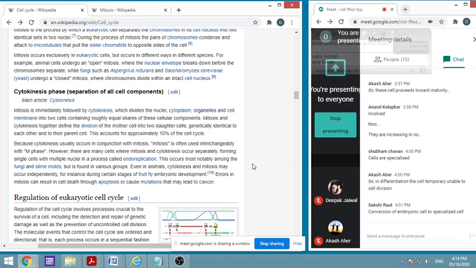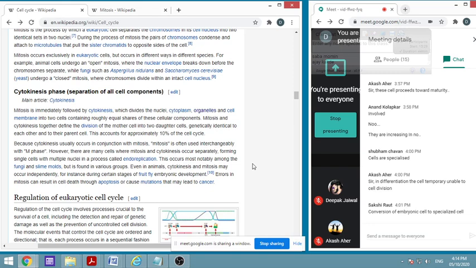So this is very important: cell division always results in daughter cells similar to the mother cell, while in differentiation the daughter cell will differ from the parent cell.